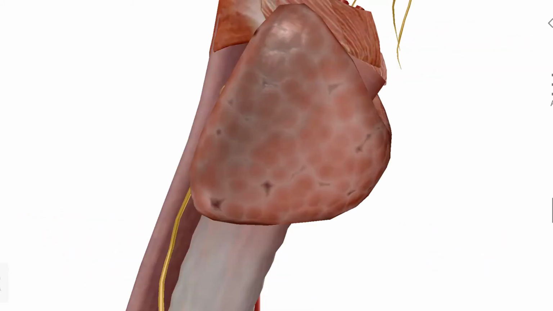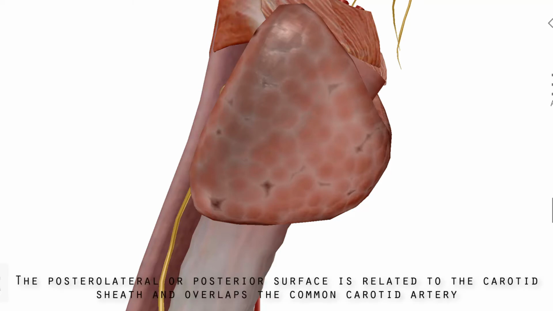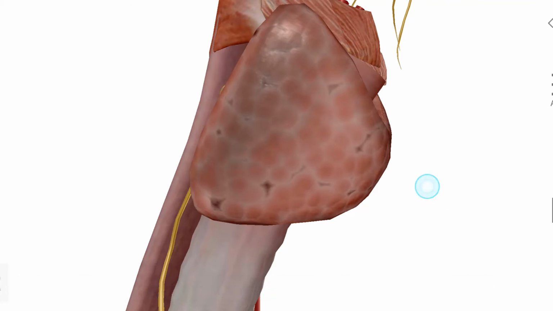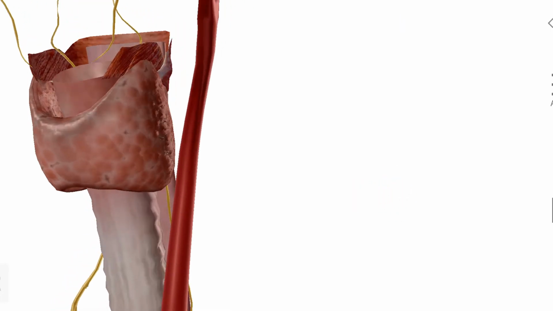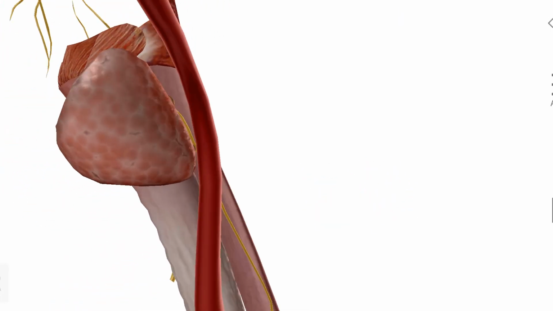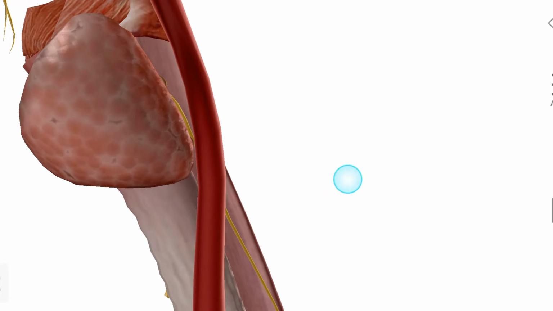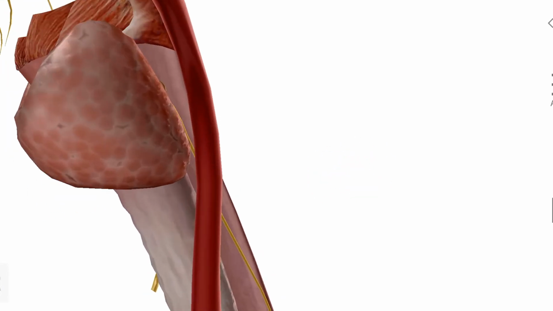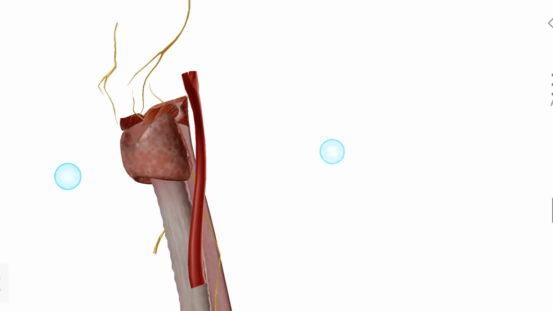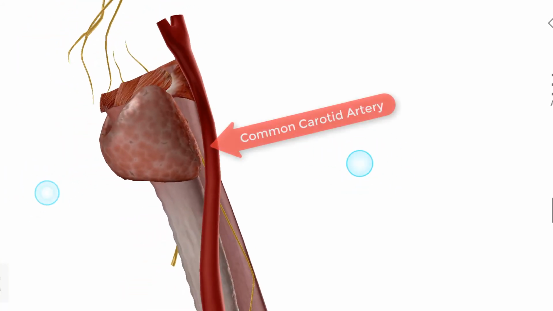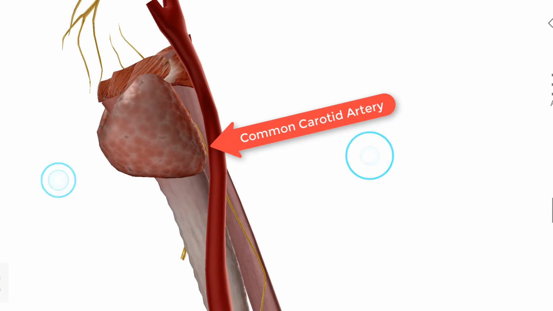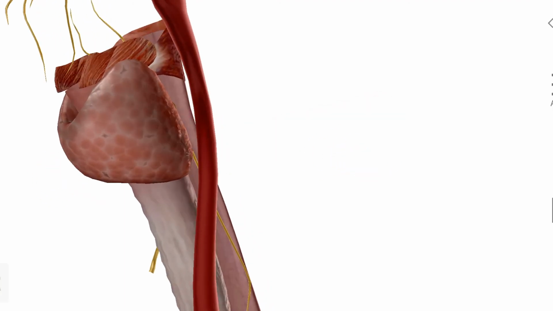So guys, if we see the relation to the posterolateral surface of the thyroid gland, the posterolateral surface of the thyroid gland is related to the common carotid sheath and it overlaps the common carotid artery. So on the left side I am showing you the common carotid artery. So this is the common carotid artery, which is overlapped by the thyroid gland, posterolateral surface of the thyroid gland. I am showing only the common carotid artery, not its division right now.